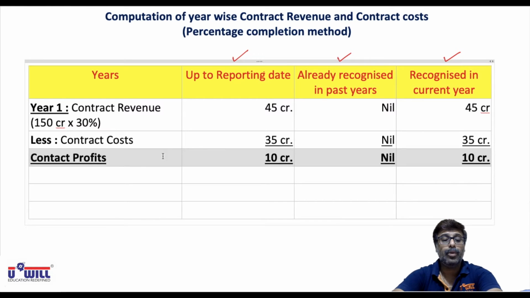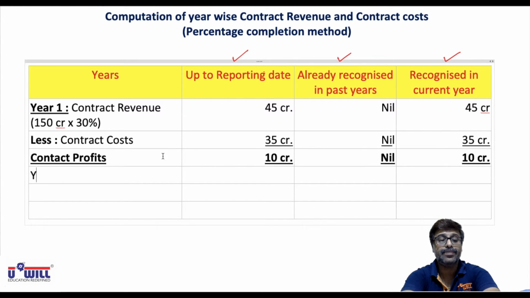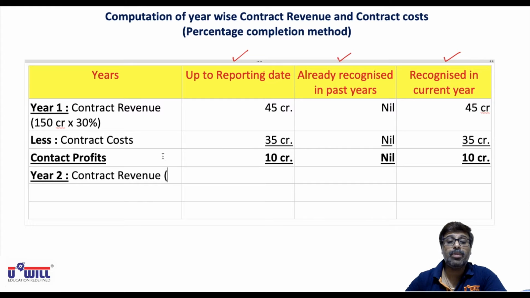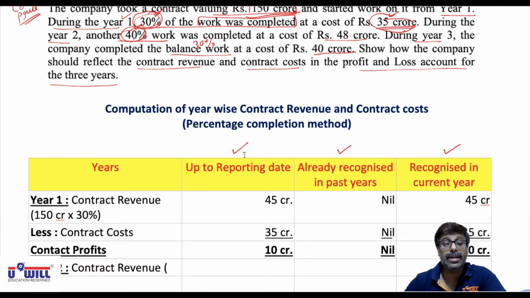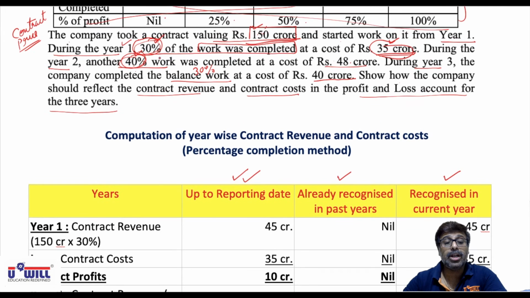Now we will take year 2 into consideration. So understand how we will do it for year 2. Contract revenue. Now, in the second year, what percentage of work is done? 40. In the current year, 40% work is done.